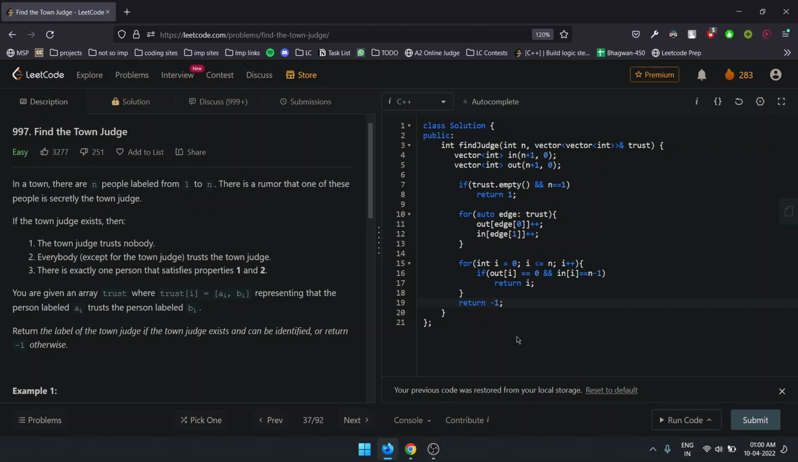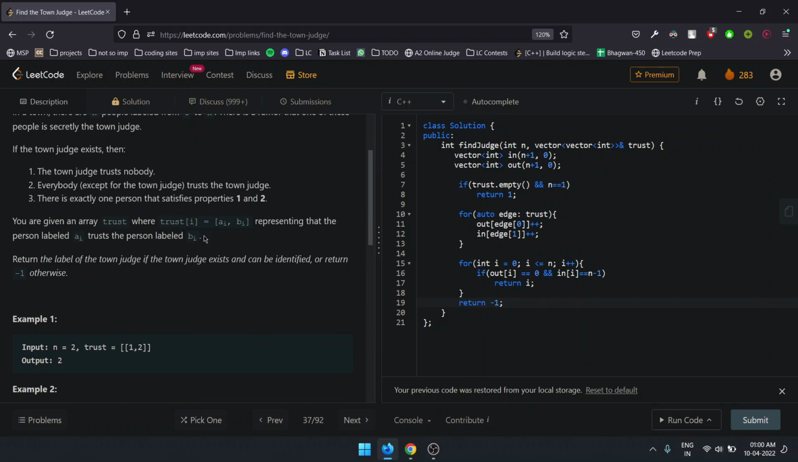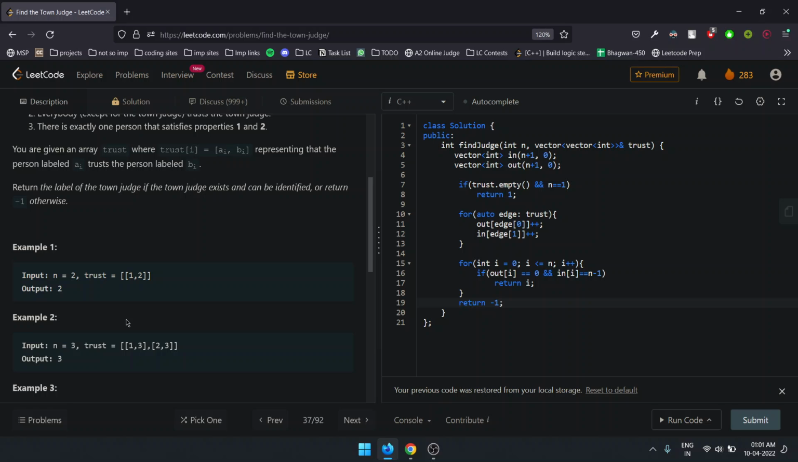So we are given a trust array where A is the person trusting the person with label B. That is, [A, B] is given, so the person labeled A trusts the person labeled B. Now we need to return the town judge if one exists, or if there is no town judge, then we simply return -1. So now let's look at the test cases to understand the question better.